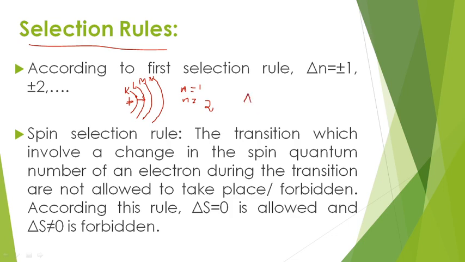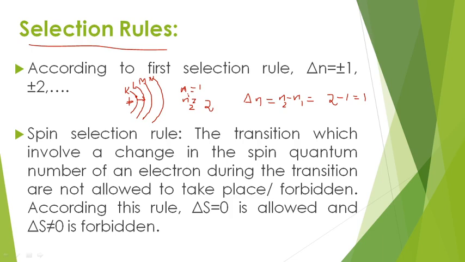Then what must be the delta n? If it is n1 and this is n2, delta n is equal to n2 minus n1, that is 2 minus 1, equal to 1. So the transition is an allowed transition. If the electron present in the K shell gets excited to the L shell, then it must be an allowed transition.